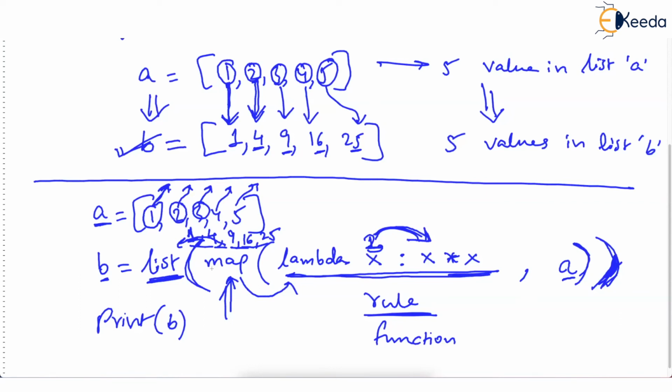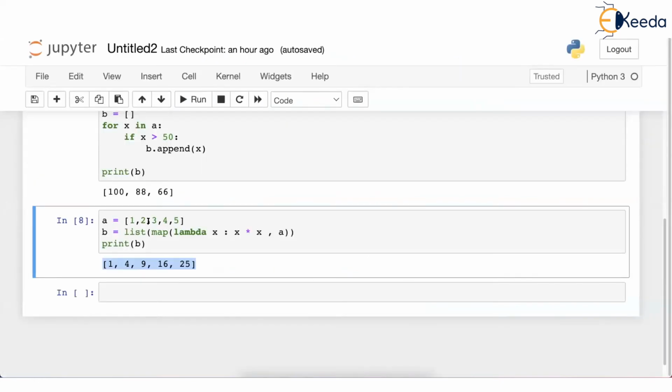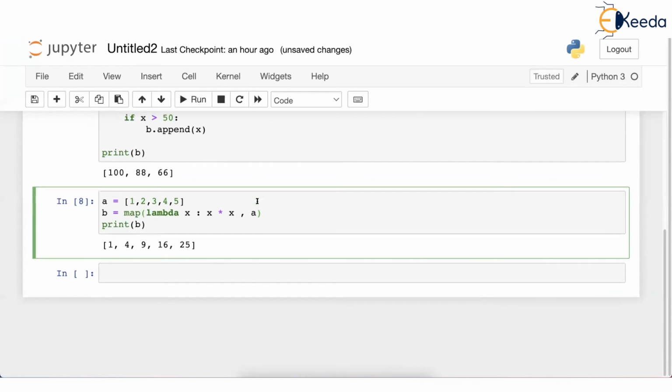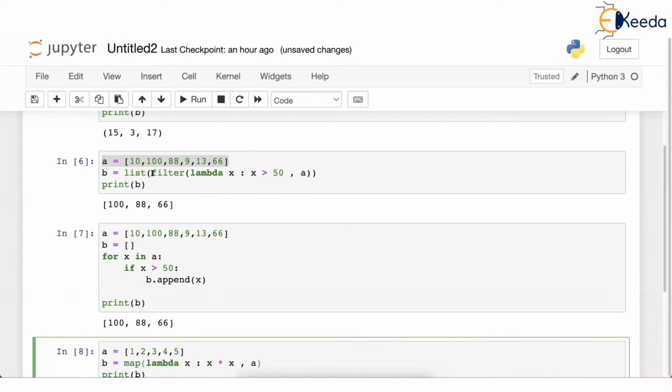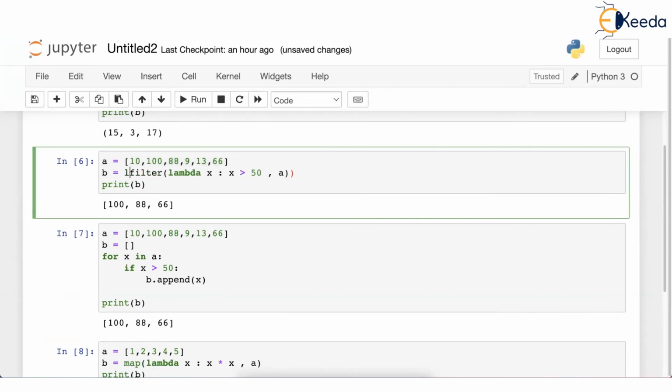Just check this. If I go to the Jupyter Notebook again, and just for fun, if I remove this list, I did this with filter also. You recall? I'll better show you again. I showed you that if I remove this list function and I just say B is equal to filter and print B, then it printed a filter object, isn't it?